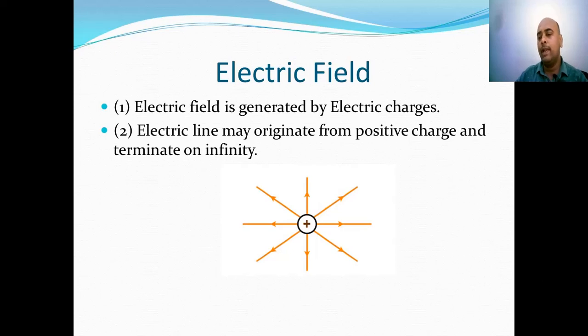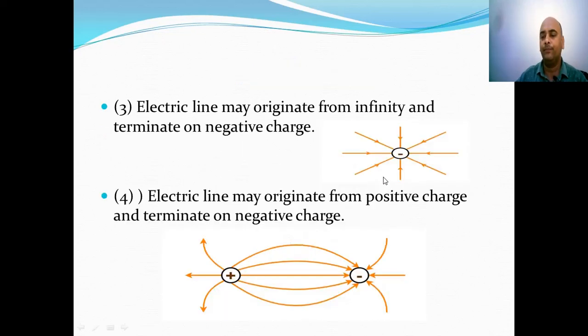We know that electrical field is generated by electric charges. Now electrical line may originate from a positive charge and terminate on infinity. Electrical line may originate from infinity and terminate on negative charge.